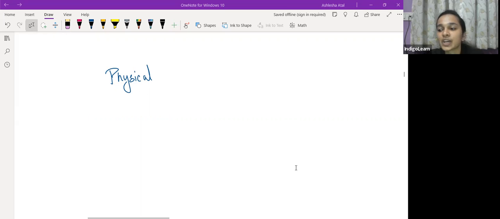Correct. So a share certificate is a document showing title, and it becomes relevant whenever the shares of the company are being issued in physical form.